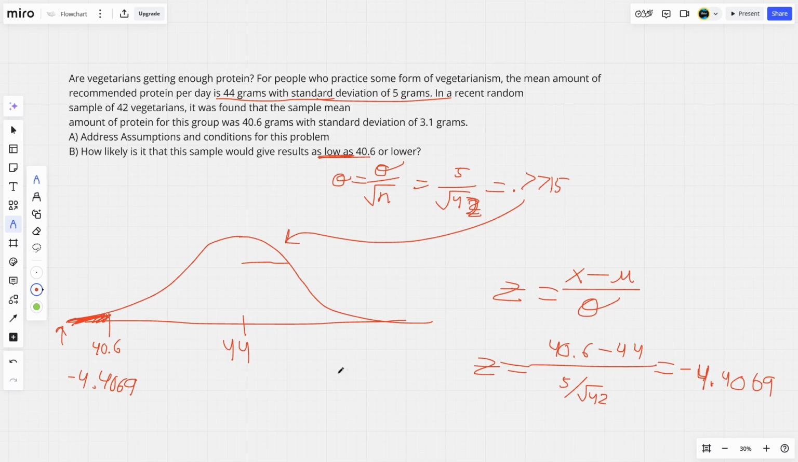You will get a very small number, and this shaded region will be 5.247 times 10 to the negative 6. And that is your final answer.